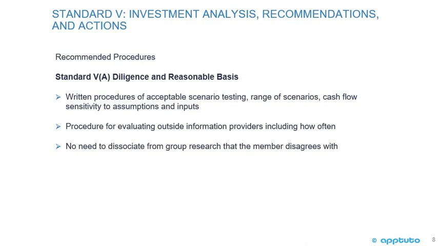Continuing with the recommended procedures, written procedures of acceptable scenario testing, range of scenarios, cash flow sensitivity to assumptions and inputs. Procedure for evaluating outside information providers, including how often. And no need to disassociate from group research that the member disagrees with. And that's the last slide for Standard 5A, Diligence and Reasonable Basis. Thank you.